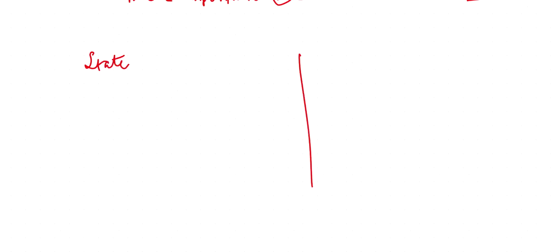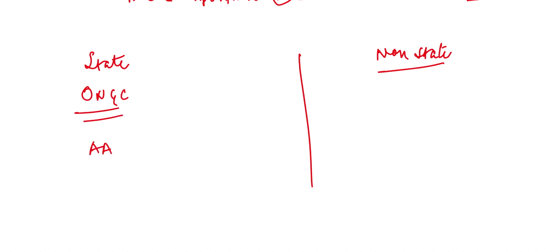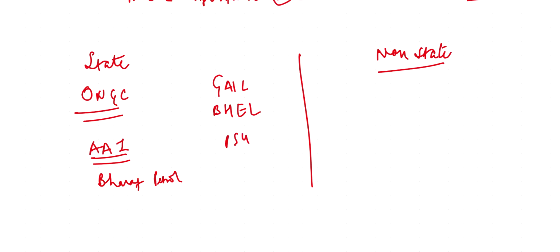Now to conclude, what can be state, some examples, and what cannot be state. We will just have a list of state and non-state. All right. So your state could be your ONGC, which is your Oil and Natural Gas Corporation, Airport Authority of India. Your Bharat Petroleum, GAIL, BHEL, all of these, for which we give exams for PSUs. The CLAT that we give is for PSUs. So your PSUs, public sector undertakings, form part of the state. All right. RBI, State Bank of India, the government banks, they are state.